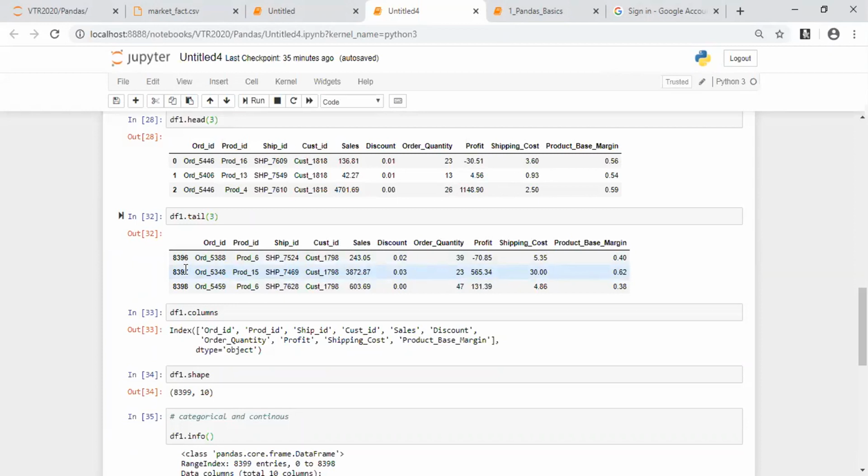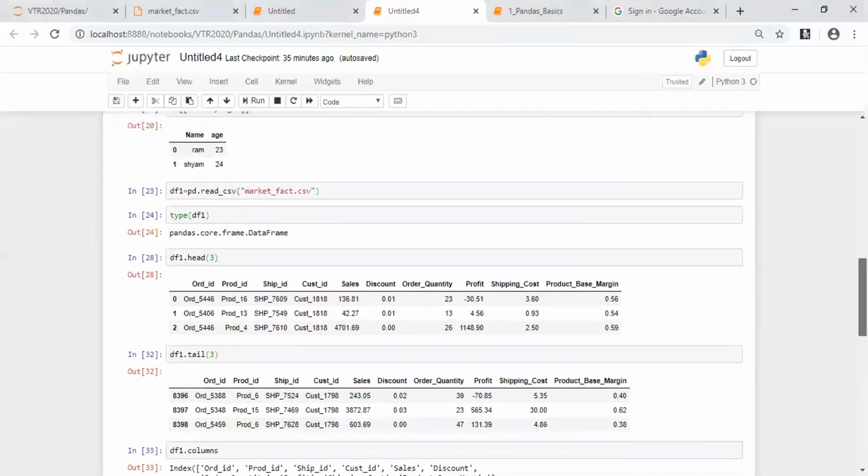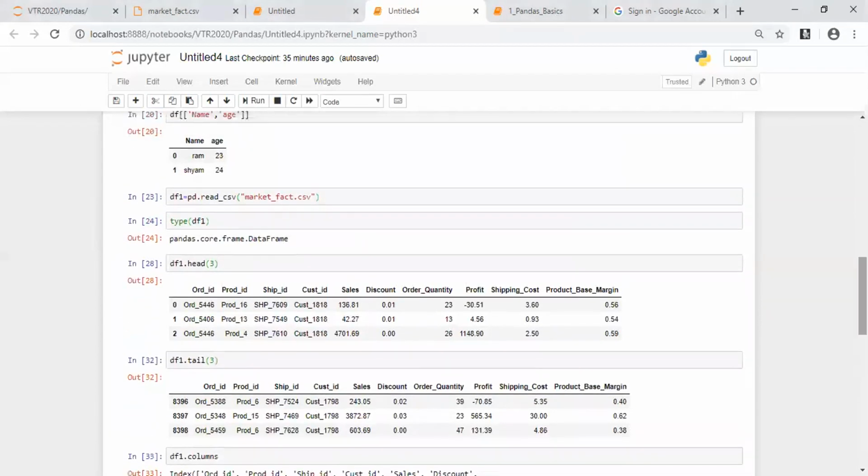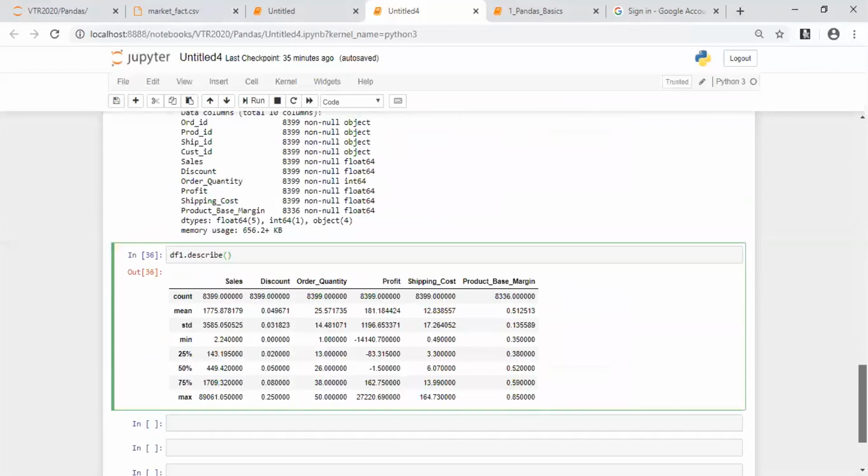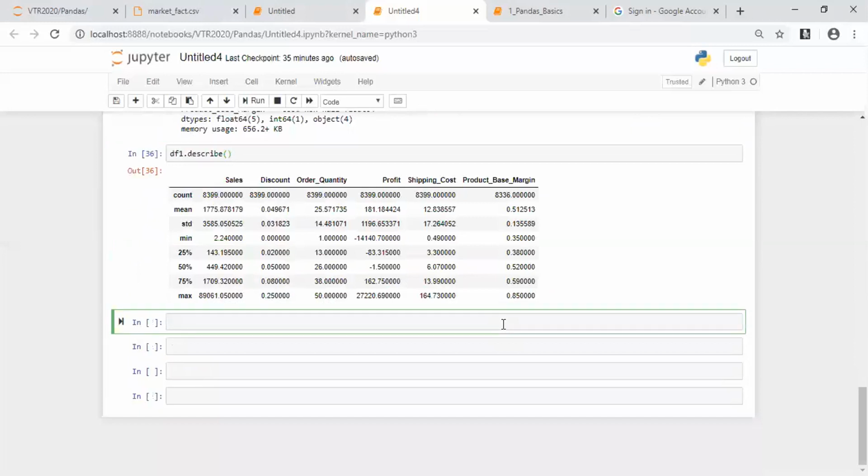I didn't do anything here. I just read the CSV file. Did I make any change? No. But you have an option. For example, if you say I don't require the headers, you can say header is equal to none. While reading the CSV file, if you do help of pd.read_csv, you get multiple options. I'll just do it for you. I just say help of pd.read_csv. Then you get the options.